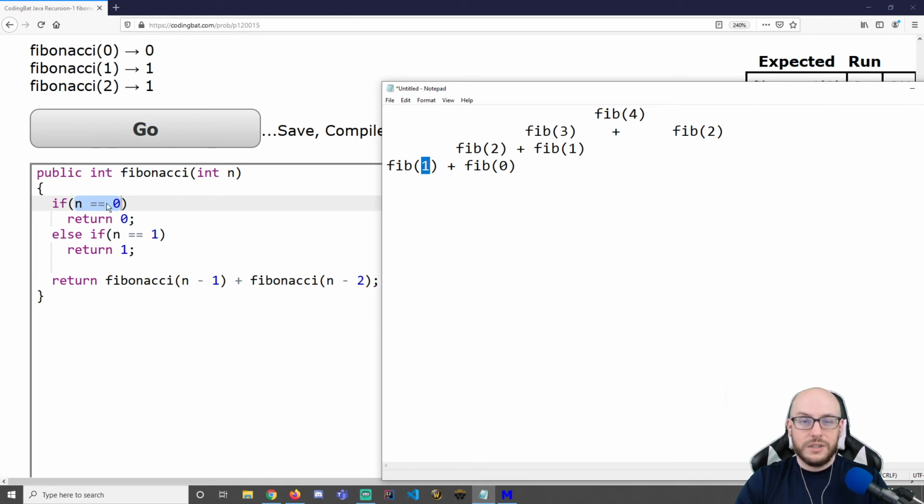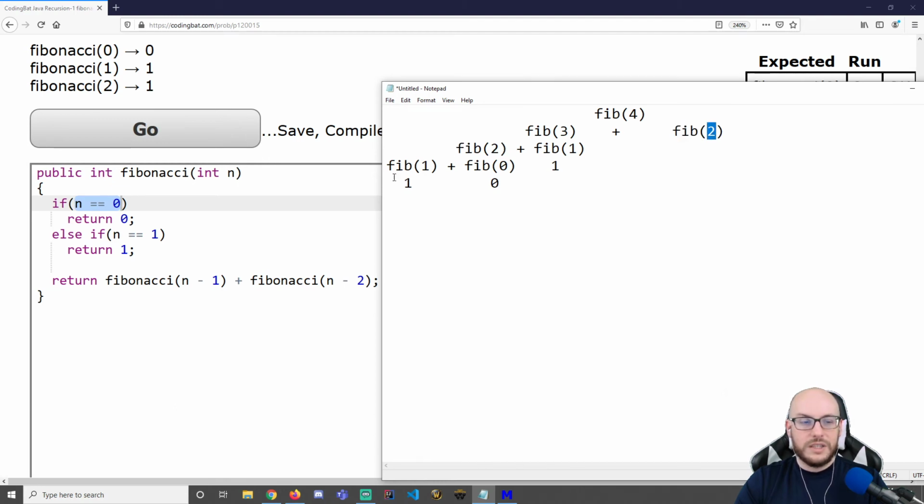We'll ask, is n equal to 0? No. Is it 1? Yes. So Fibonacci of 1 is 1. Fibonacci of 0 is going to be 0. Fibonacci of 1. Well, we actually just solved that. It's a 1. And then I can actually figure all of this out, right? I actually can solve for fib 2 on this side, but what would happen over here on the right-hand side